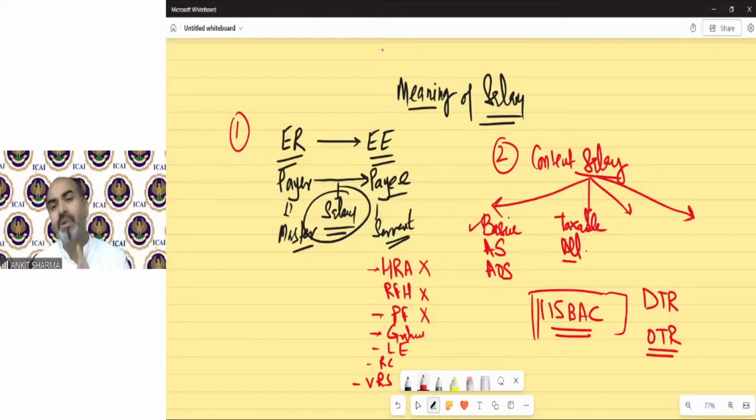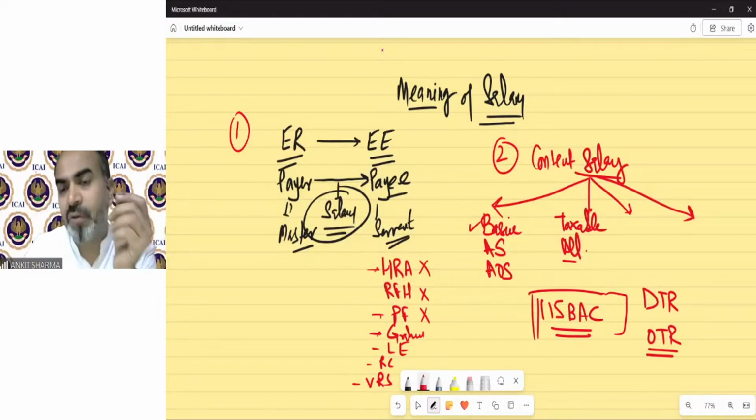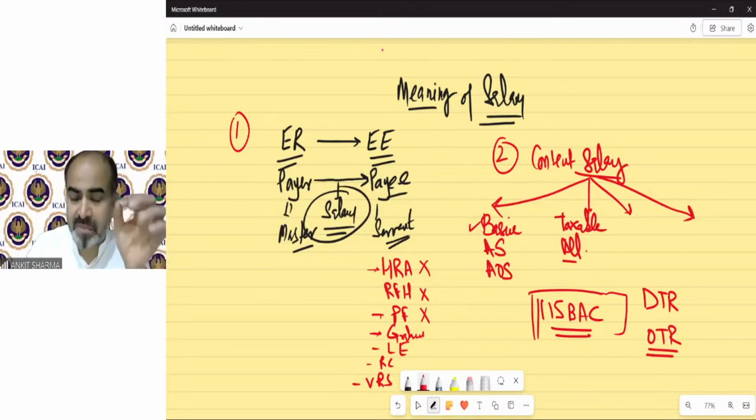And there's a summary also in the study material and in our notes, in which summarized provisions notify which allowances or benefits you cannot claim if you are going for the default tax regime. Like you can only have the standard deduction under both regimes, but you cannot have the professional tax deduction or entertainment allowance deduction under the default tax regime. Clear?